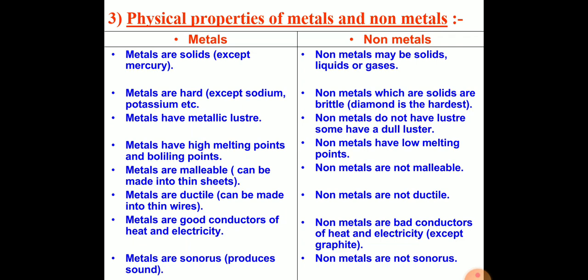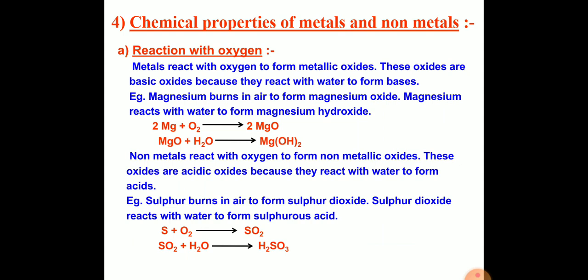Now we'll discuss the chemical properties of metals. When we discuss chemical properties, that means a reaction will take place. When metals are burned in air, they react with the oxygen of the air to form metallic oxide. Here I gave the example of magnesium. It forms magnesium oxide. The metal reacts with oxygen to form metallic oxide.